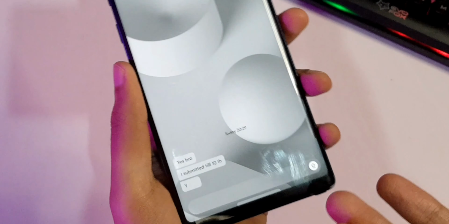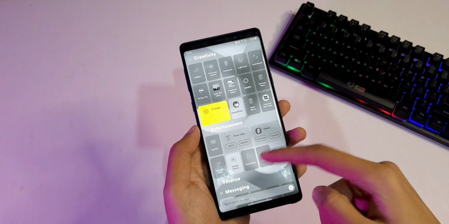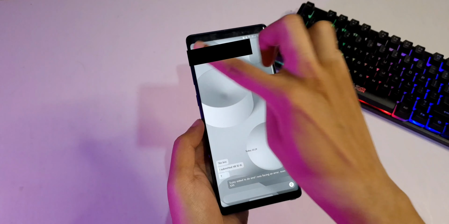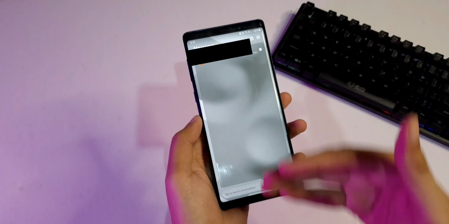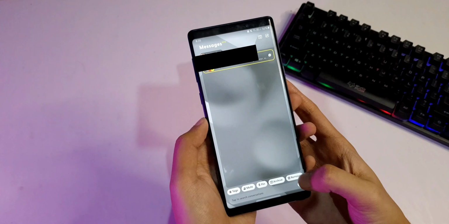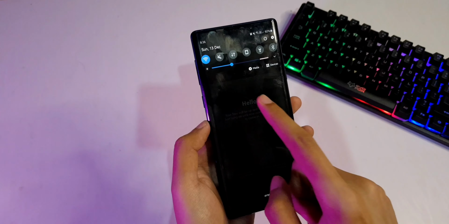Oh, I can reply directly from here. That's cool. So this chat window will be here, and I can just swipe left and go to my home and operate it as usual. And if I come back, it'll still be there until I hit the back button. So that's where the remaining notifications will be listed. Oh, it's quite nice. If I remove it, that chat window will be removed, and even the top notification will be cleared off.